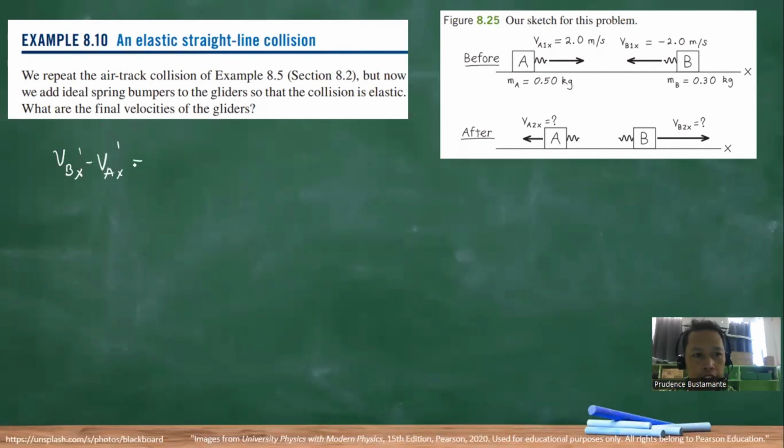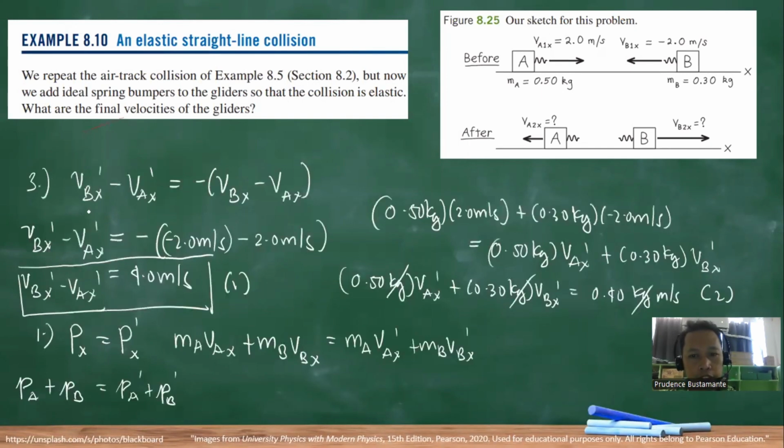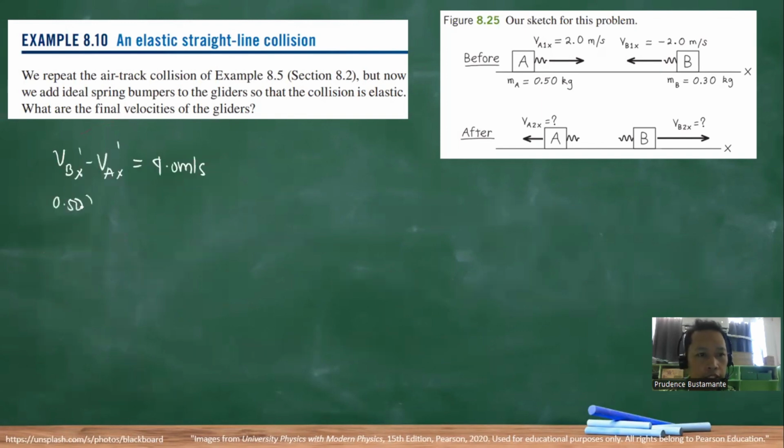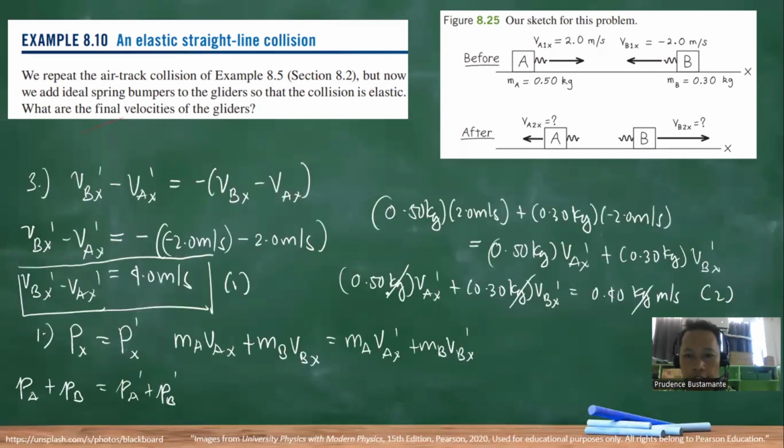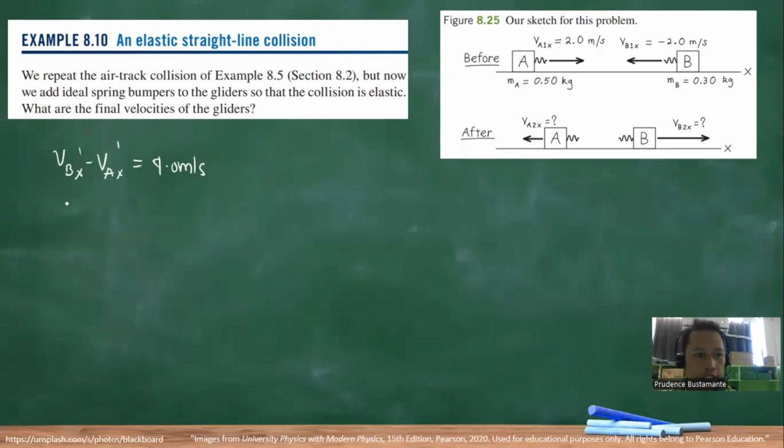The final velocity of A is equal to 4.0 meters per second. Then in the second equation, we have 0.50 VA meters per second, 0.50 times VAX. So let's use A and B to make it uniform. Okay, so let's try to write this first. The same, it's fine.